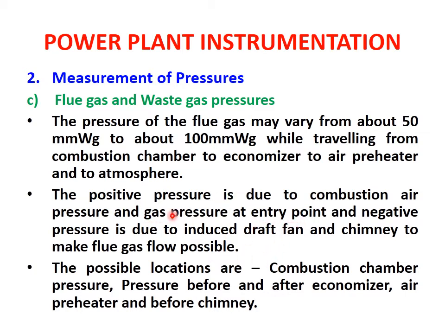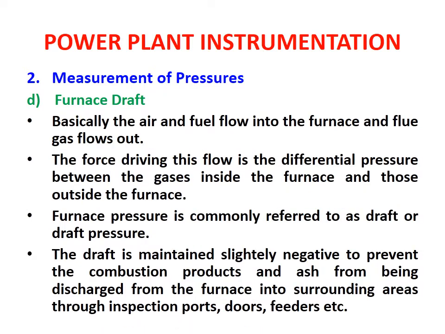Basically there are two types of pressures: we know the gauge pressure and the vacuum pressure. The gauge pressure is due to the combustion air pressure and gas pressure at entry point, while the vacuum pressure is induced due to the draft fan and the chimney, because some amount of vacuum pressure is needed in order to make the flow possible from the chimneys. The possible locations of these pressures are the combustion chamber pressure, then pressure before and after the economizer, air preheater, and before the chimney. Then the measurement of pressure of furnace draft.